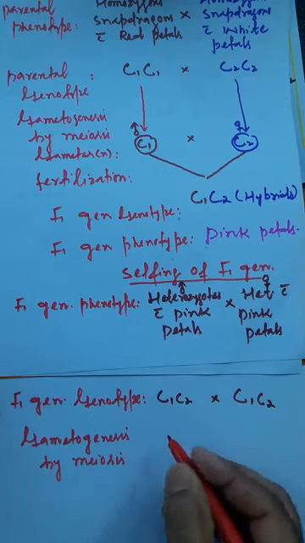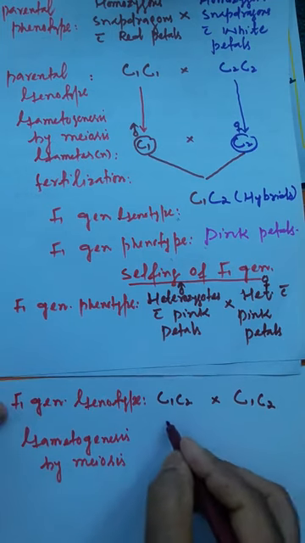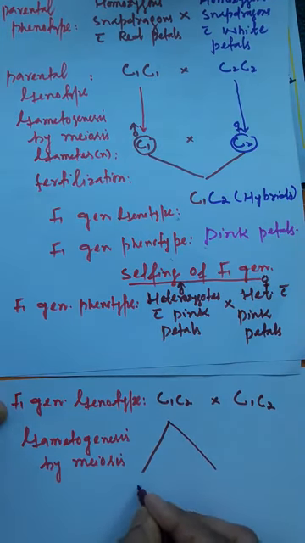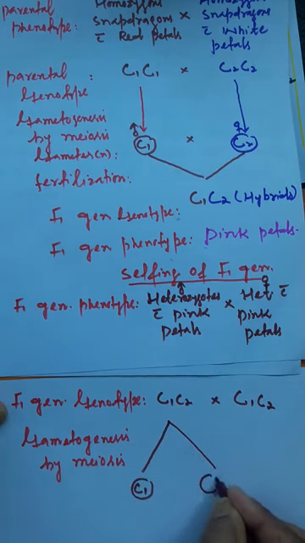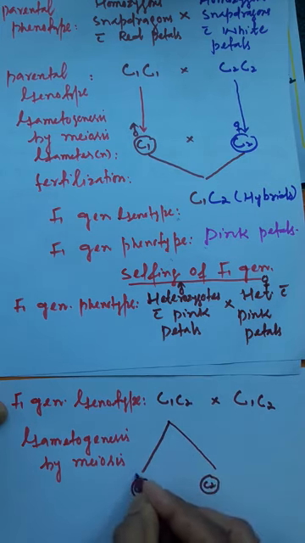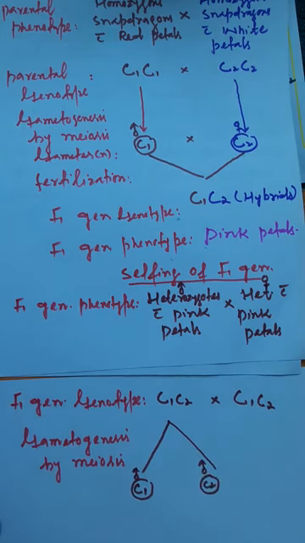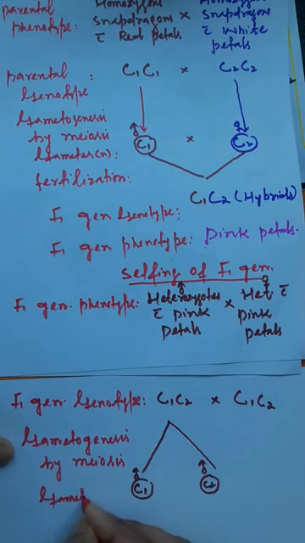When gametes are formed by meiosis here, half of the gametes, that is 50% of the gametes will carry the allele C1 and 50% of the gametes will carry the allele C2. Both are here male. So two types of male gametes are formed. 50% is C1 and 50% of the gametes carry the allele C2.